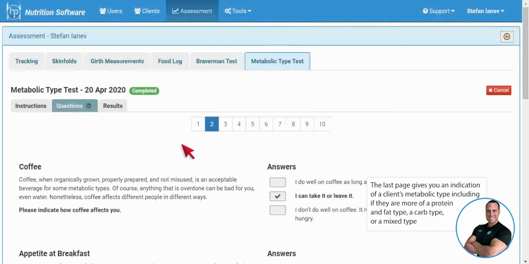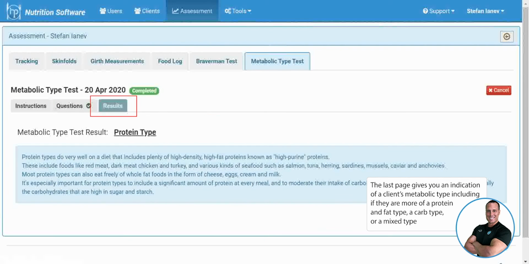The last page gives an indication of a client's metabolic type, including if they're more of a protein and fat type, a carb type, or a mixed type. Below that, you'll find some basic dietary guidelines for their metabolic type.